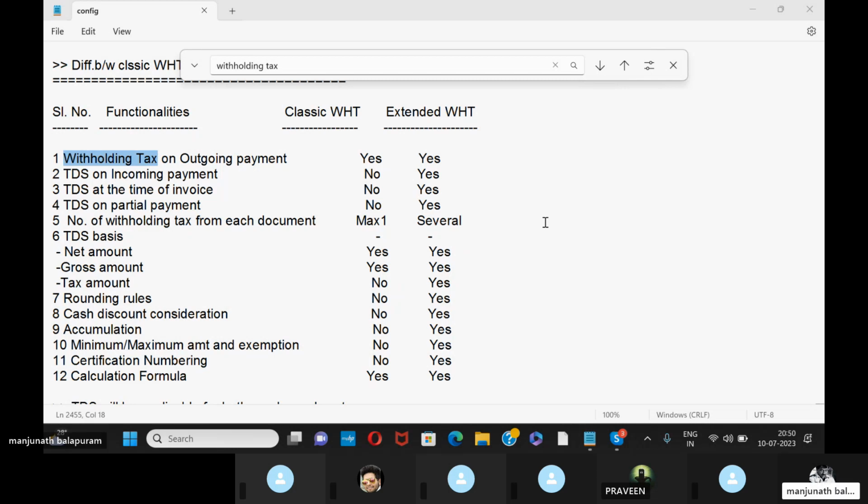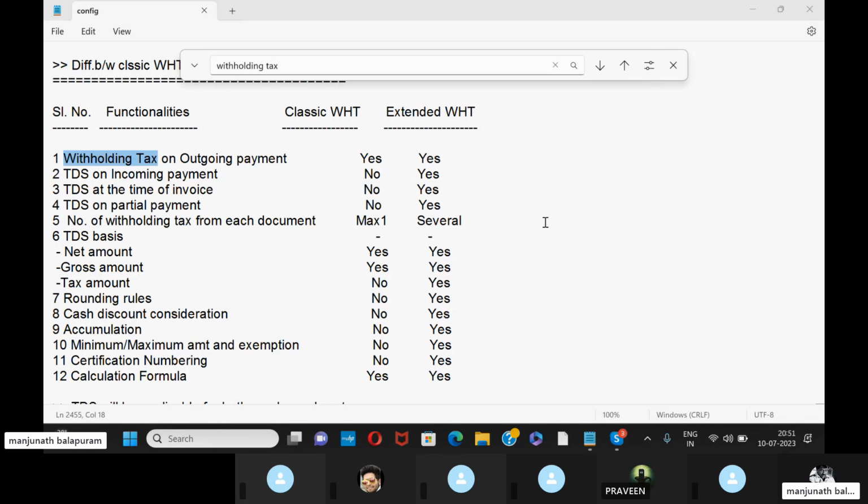The second one is TDS on incoming payment. It is not applicable in classic withholding tax, but it is applicable in extended withholding tax. And TDS at the time of invoice is not there in the old one, but in the new one it is applicable.